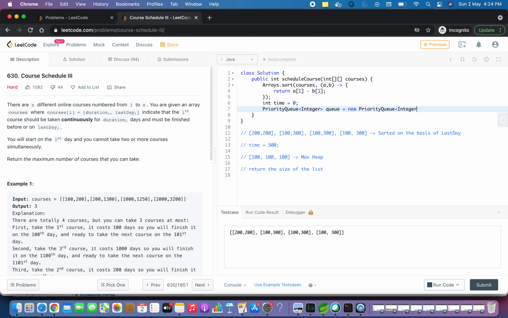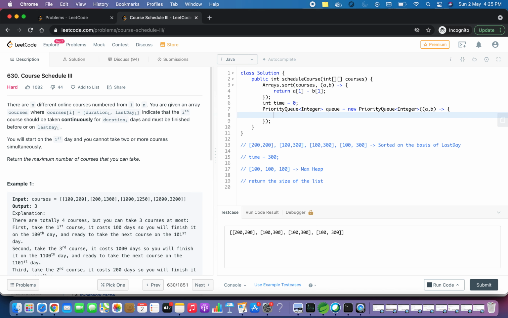Integer again, and we need to sort this, since in Java a priority queue is by default a min heap. We want a max heap, so I will give a custom method for custom sorting, which again will return b minus a. Yeah, this looks good.